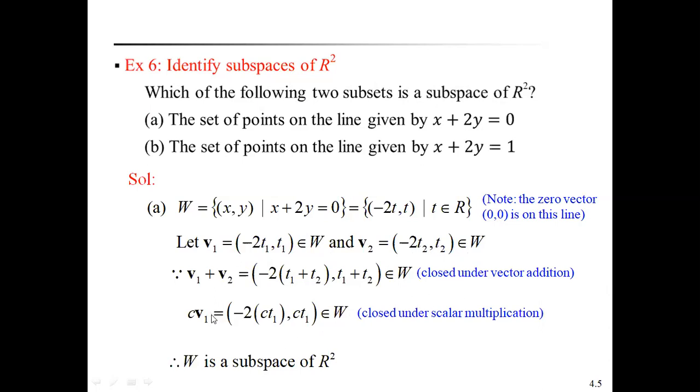In the same way, we can define scalar multiplication. C into v1 is equal to (minus 2 into c t1, c t1). That means W is also closed under scalar multiplication. If any subset satisfies these two conditions, then we say that it is a subspace of R square. That's why in the first example, W is a subspace of R square.